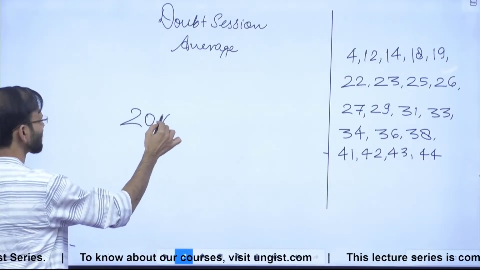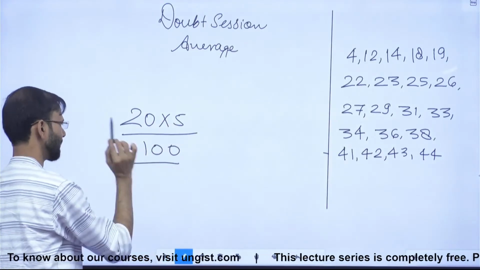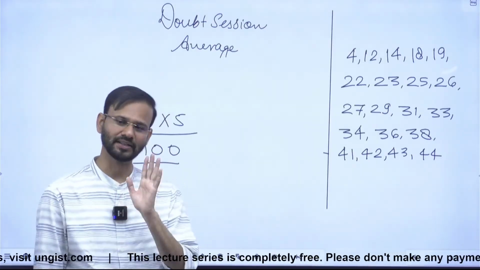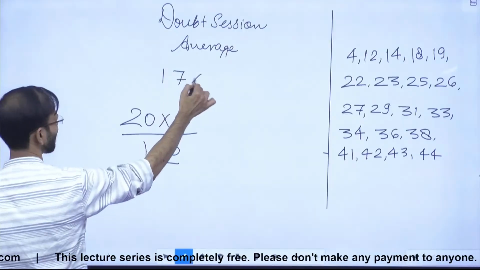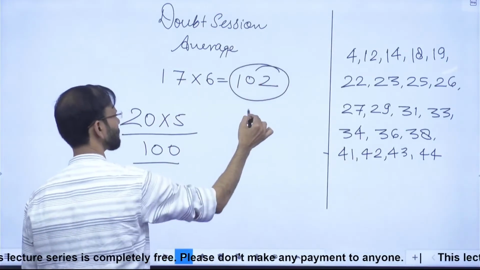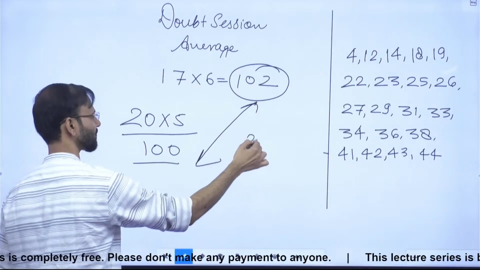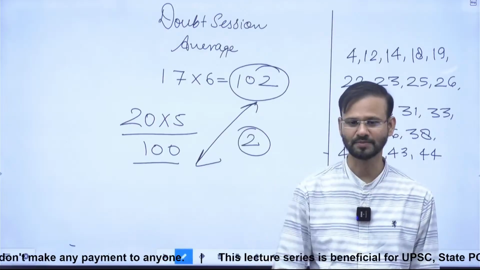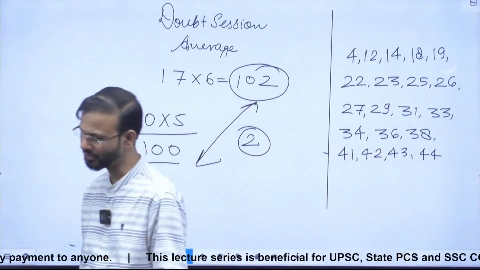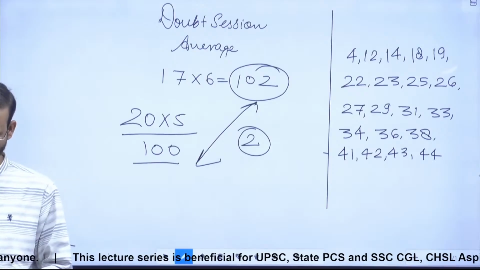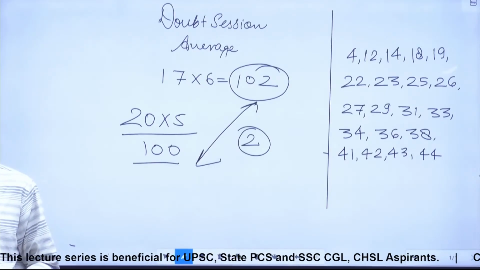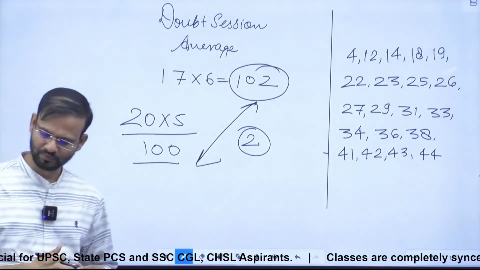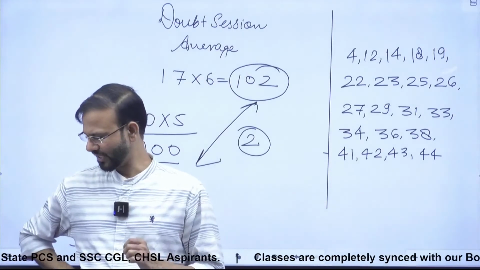So for those 5 members, the sum should be 100 today, right? But they are saying today there are 6 members with average 17. So today it is 17 times 6, 102. So it is due to the birth of a new child during this period. So he will be 2 years of age. याद आ गया आपको? अब इस क्वेश्चन को पढ़िए, राइट? यूपीएससी पीवाईक्यू को अब आप करिए. ओके एवरीवन? नाउ यूपीएससी पीवाईक्यू, पेज नंबर 158, क्वेश्चन नंबर 2.